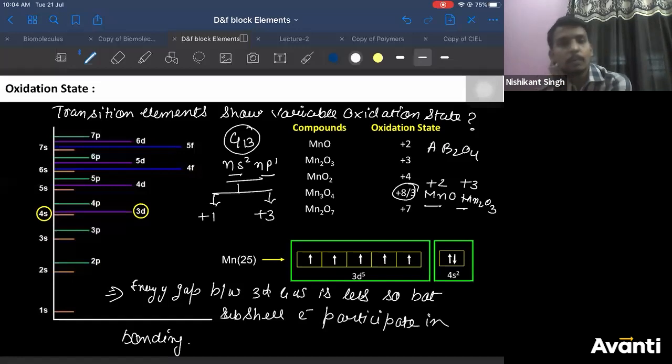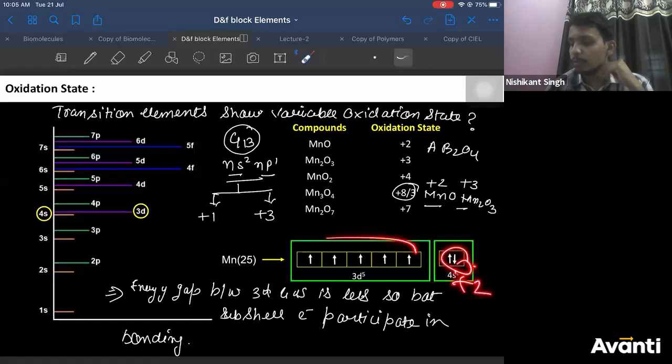I did not understand your point, Adesh, which example you are talking about. Yes, is this clear, everyone? Why do transition elements show variable oxidation state? Because the energy gap between 4s and 3d is very small, so both these orbital electrons participate in bonding. Is that point clear? How does it show +7? If all of them participate in bonding, then +7.